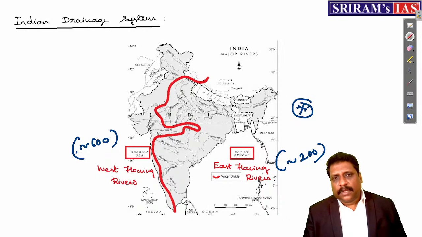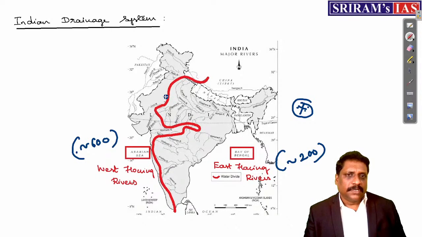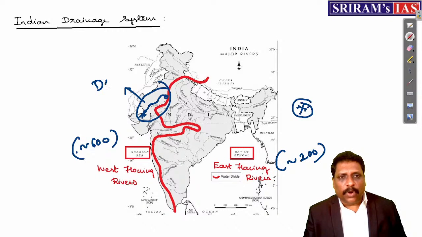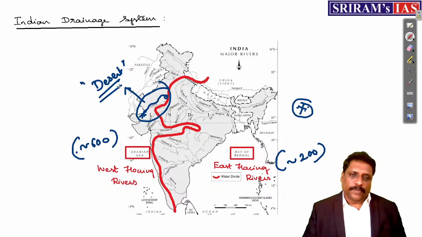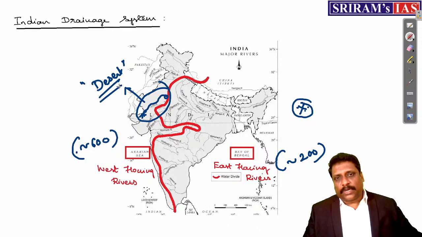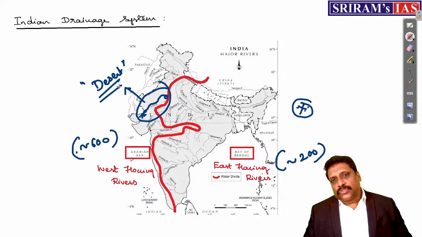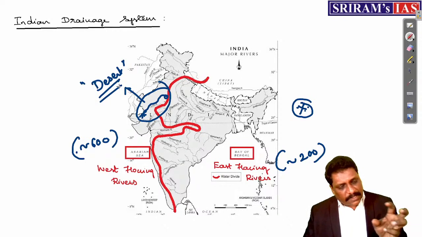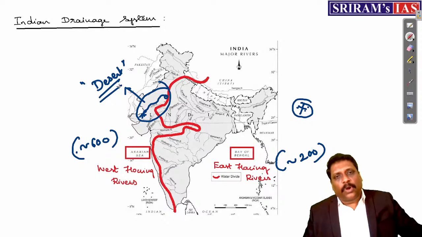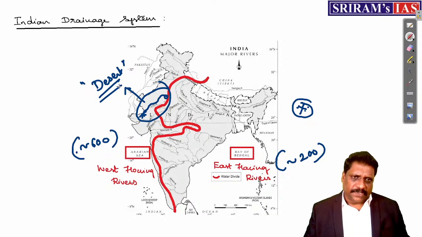For example, when I talk about Luni, the origin, the long course of the river, and the place where exactly it is confluencing, all the places you take, Luni is flowing in what? Desert. So what happens? The loss of water will be more. Already this region is a desert, the rate of evaporation is also more. So this river may not hold the water to ultimately drain into the Arabian Sea.